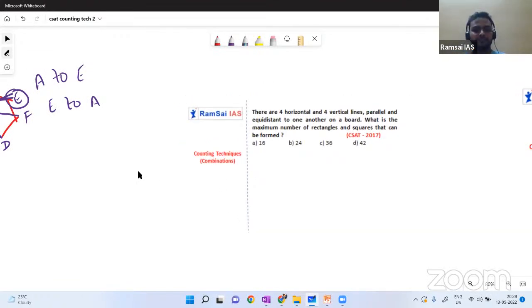Now it's a very interesting question for me, and you can solve this question in 2 different ways. There are 4 horizontal and 4 vertical lines, parallel and equidistant to one another, on a board. What is the maximum number of rectangles and squares that can be formed? See, is it a difficult question or a simple question? Okay, I'll try to draw one.